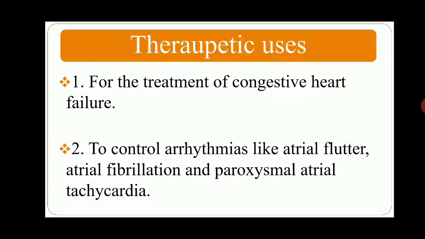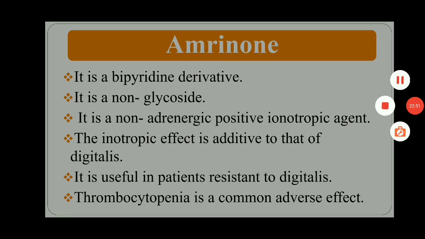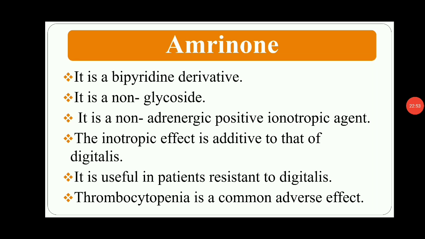And the last one is also a drug known as Amrinone. It is a bipyridine derivative. It is a non-glycoside, non-adrenergic positive inotropic agent. The inotropic effect is additive to that of digitalis. It is useful in patients resistant to digitalis. बऱ्याच पेशंटला digitalis ग्लायकोसाइड सूट होत नाही, त्यावेळेस त्या पेशंटला ॲमिरिनॉन नावाचा ड्रग दिला जातो for the treatment of congestive heart failure or to control arrhythmias. And thrombocytopenia is a common adverse effect.